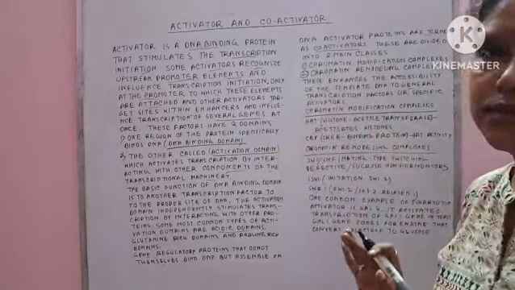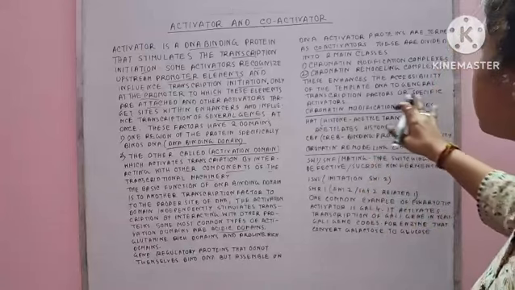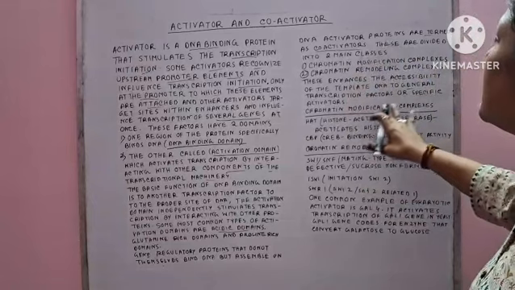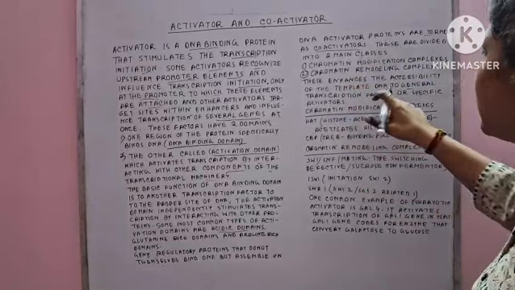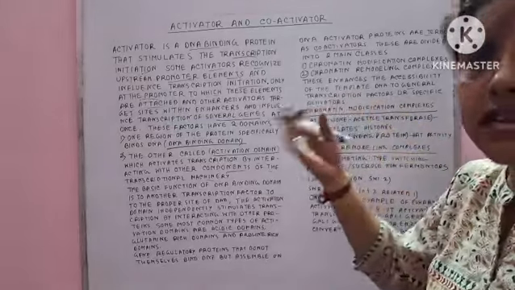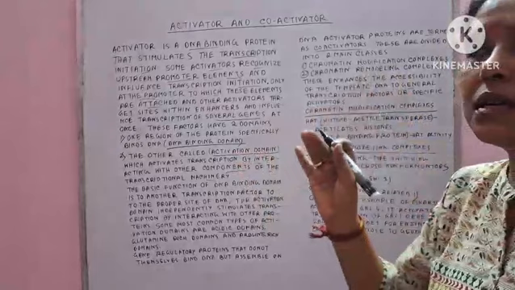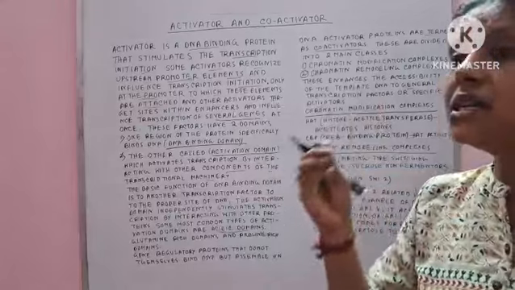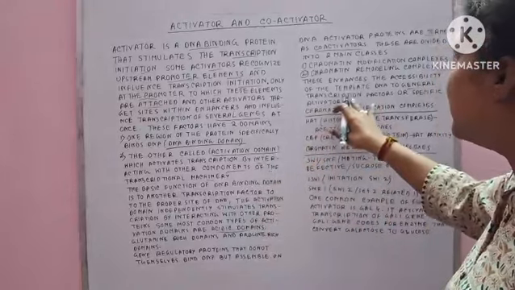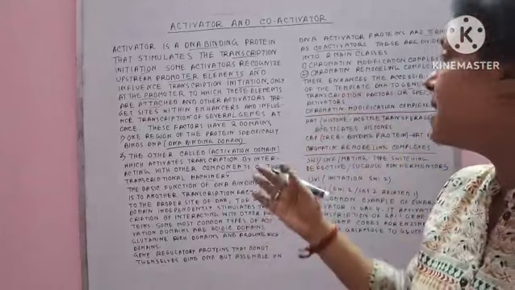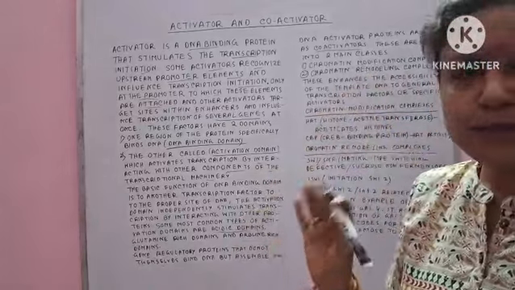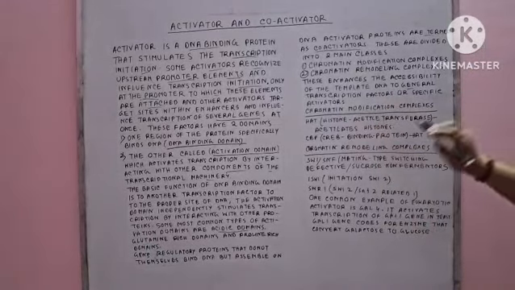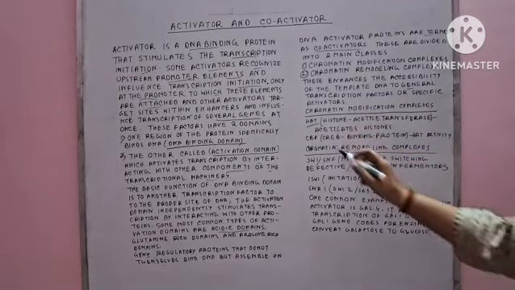For the transcription process. And due to the presence of these co-activators, there are chances of binding of the transcription factors or the specific activators with the DNA. Clear? That means the main important role played by the co-activators is that they create an influence by which these activators and the transcription factors can bind with the DNA. Clear? There are some important examples.